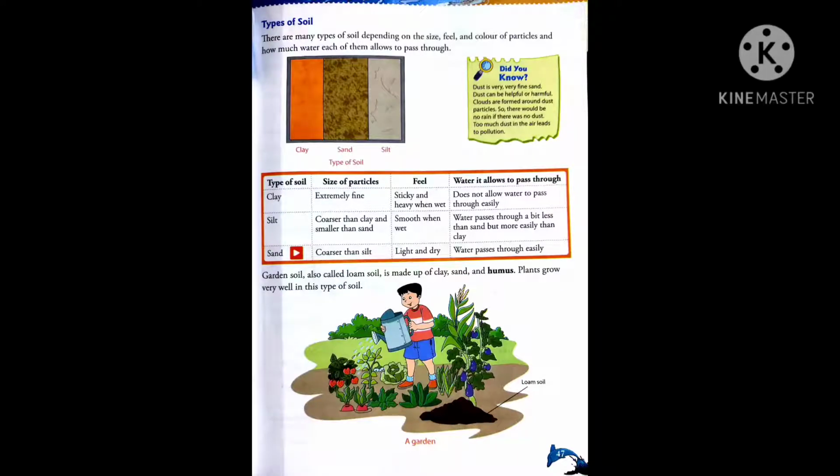And students, the soil which we find in a garden is also known as loam soil, and it is made up of clay, sand and humus. Humus means the remains of plants and animals. So garden soil or loam soil is made up of clay, sand and humus, and plants grow very well in this type of soil. Now let's move to the next page.